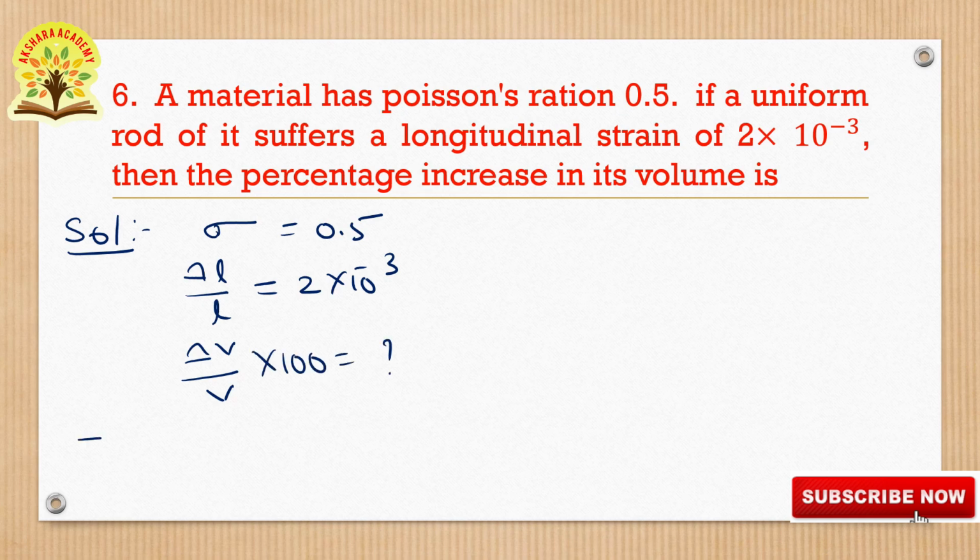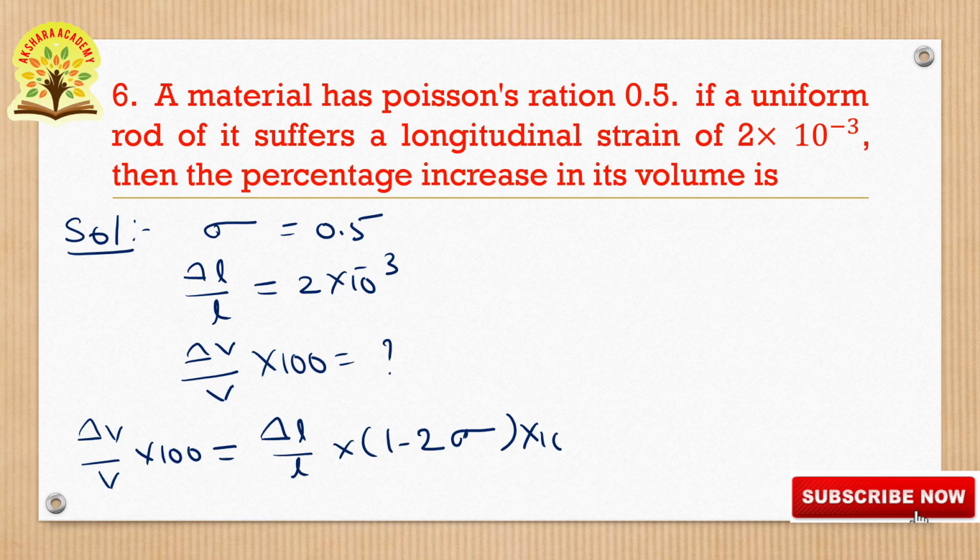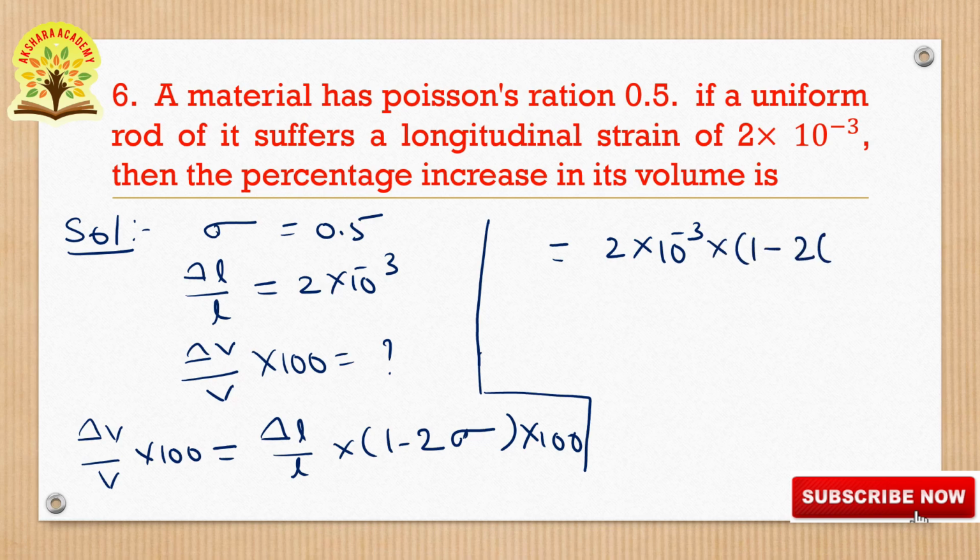We write the formula: delta V by V into 100 is equal to delta L by L into 1 minus 2 sigma, into 100. Substituting all these values in this equation, we get 2 into 10 to the power of minus 3 into 1 minus 2 into sigma value 0.5, into 100.